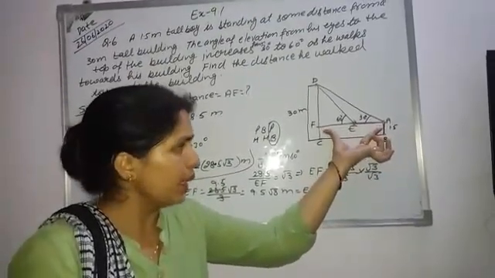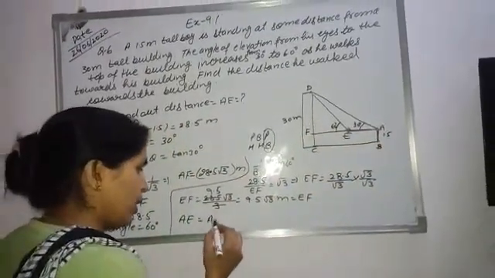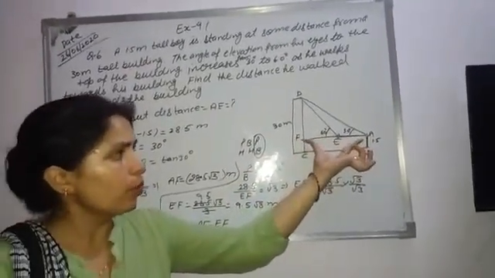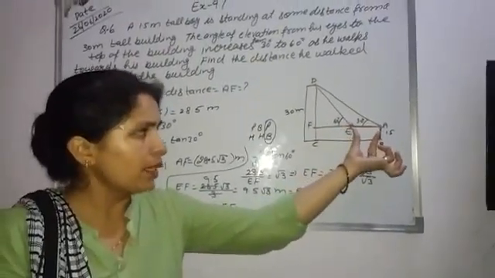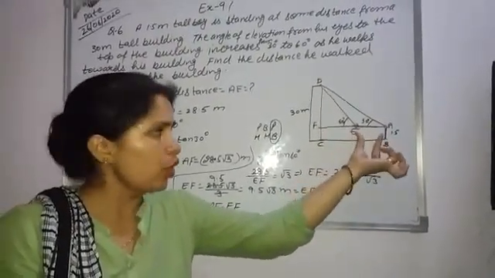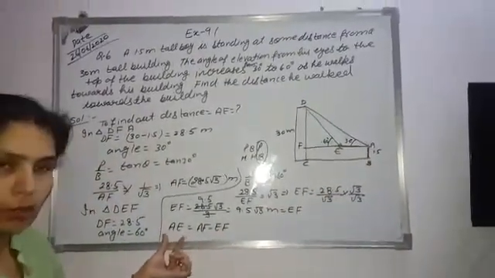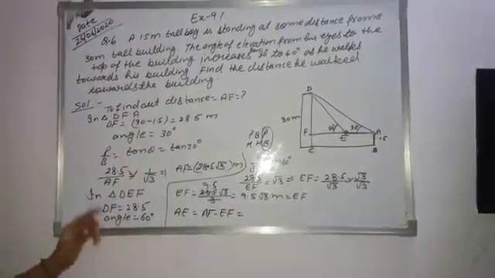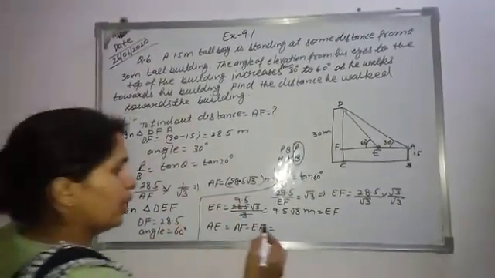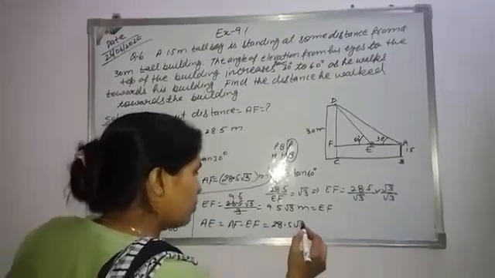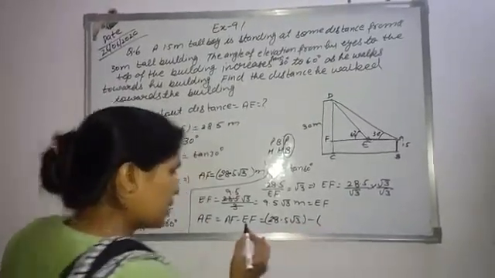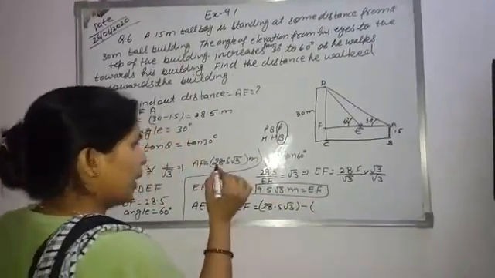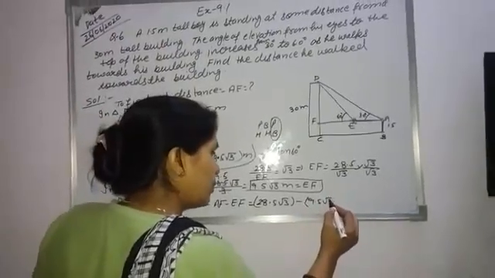So AE is equal to AF minus EF, which is 28.5 times root 3 minus 9.5 times root 3.